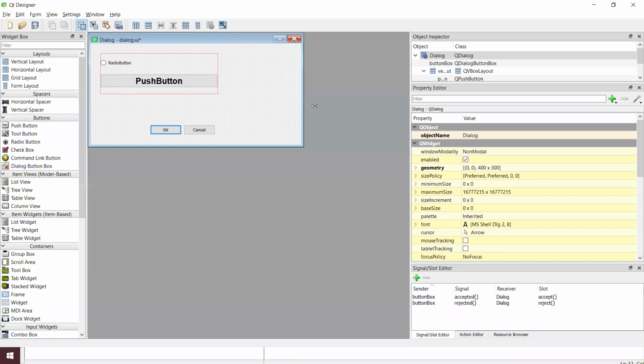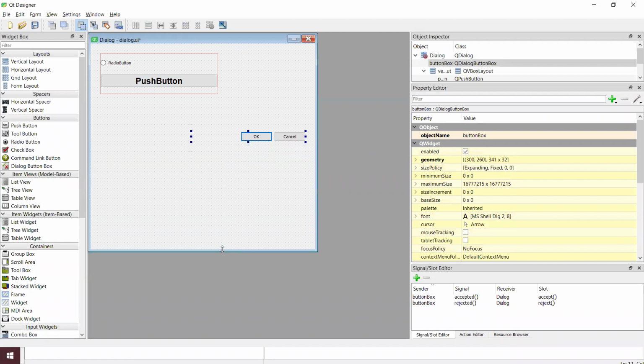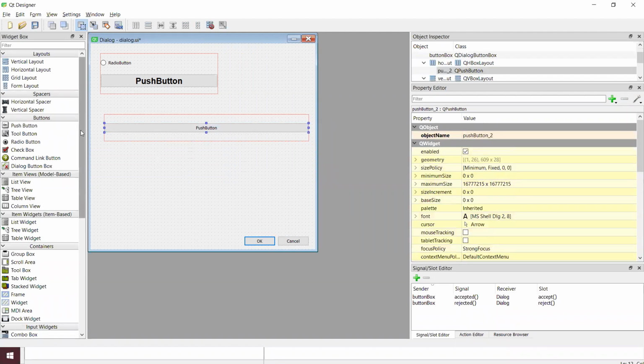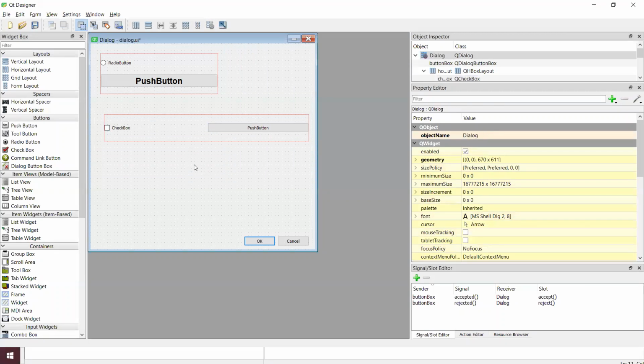And for example, maybe similar way we can use horizontal layout. In that case, if I add one push button and then one checkbox over here, they are placed horizontally like this. If I add one more, maybe another radio button, this gets added in a horizontal fashion. This is a horizontal layout.